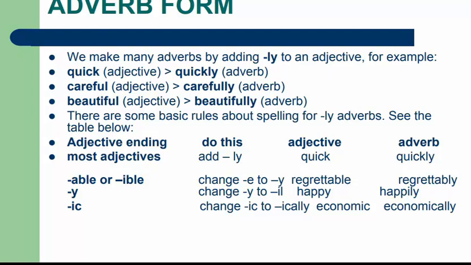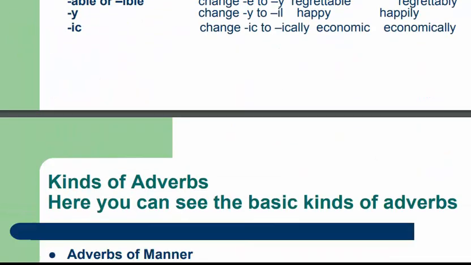So there are some rules for how we change adjectives into adverbs. If it ends with a consonant and le, drop the e and add y. If it ends with y, change it to i and add ly, and if it ends with ic, add ally, and so on. So these are the forms of adverbs.